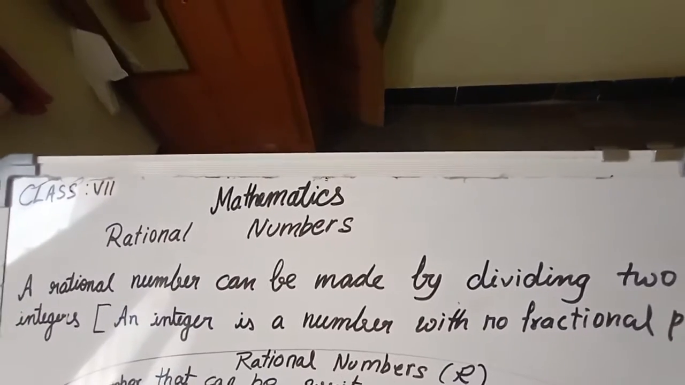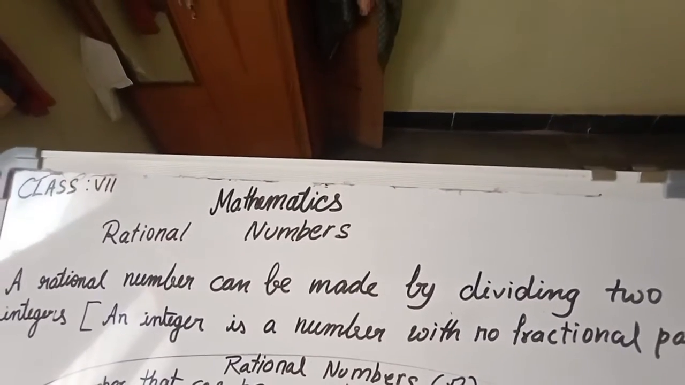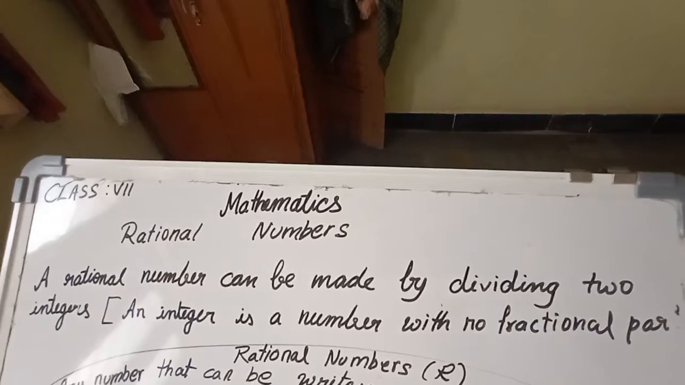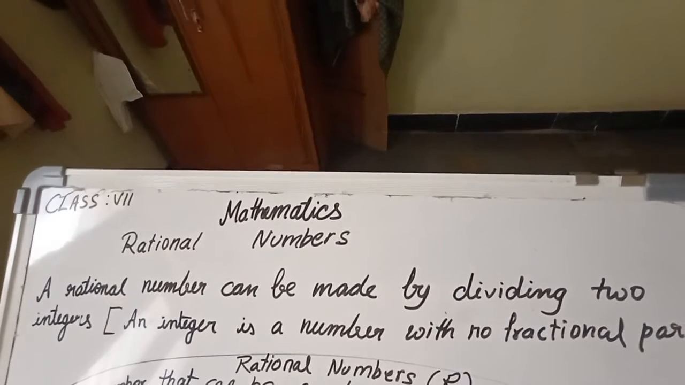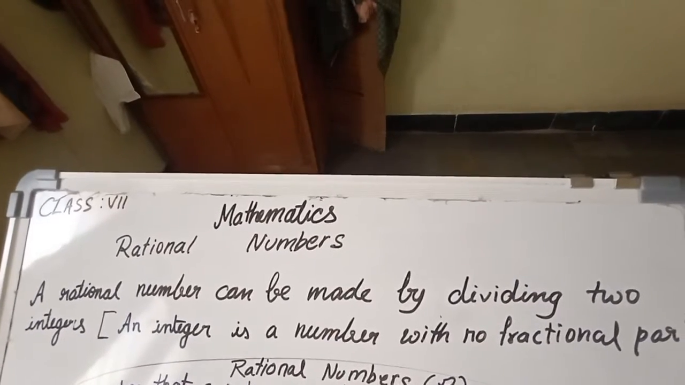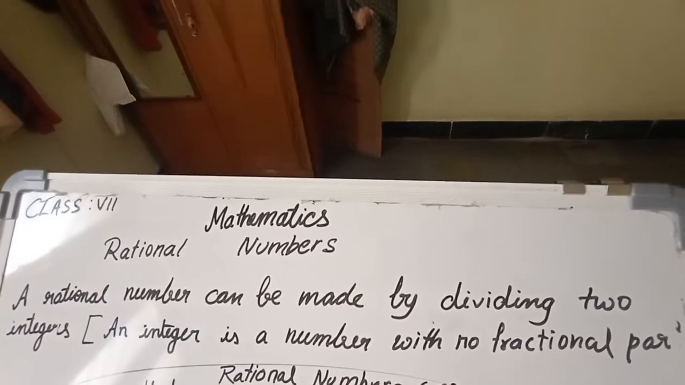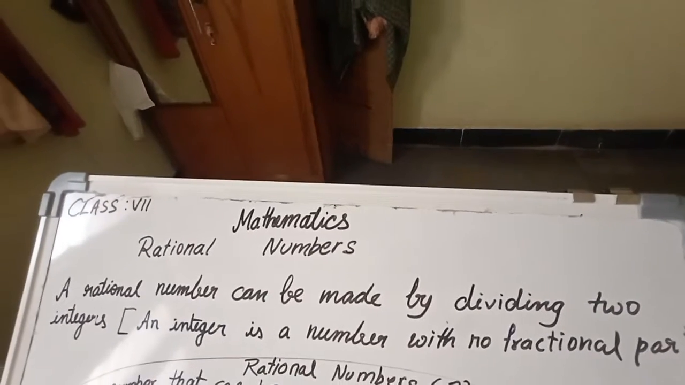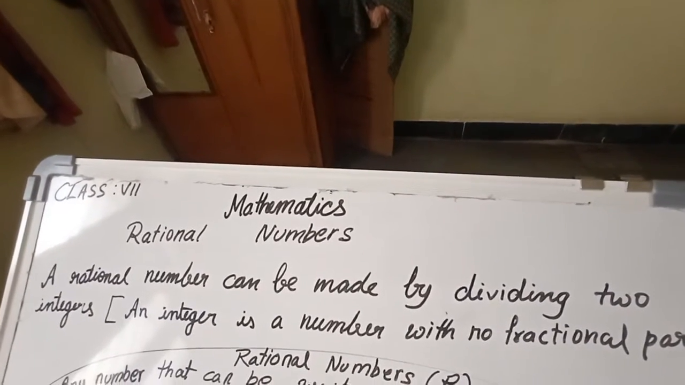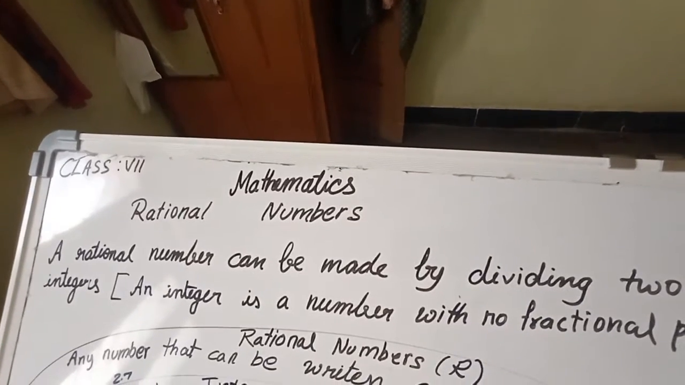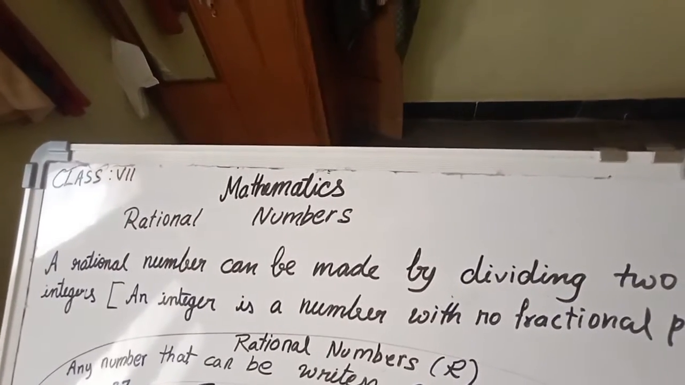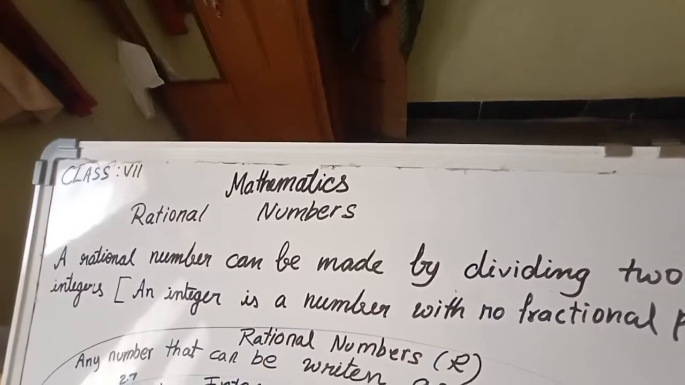Dear students, let us begin today's topic, rational numbers. What is a rational number, my dear? A rational number can be made by dividing two integers.